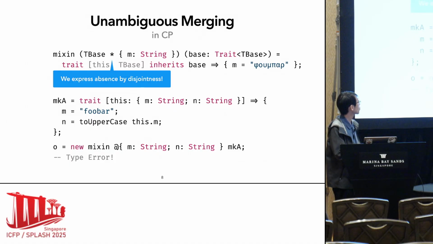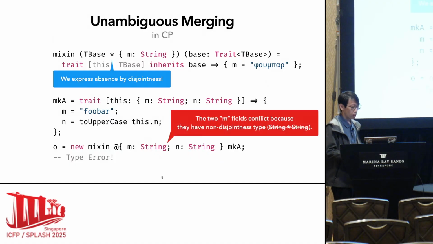So actually, we want to express the absence by disjointness, that we suppose the base class does not have such a conflicting method m with type string. And our type checker will detect such a conflict and emit a warning that the two m methods have non-disjoint types, and they are rejected by our type checker.